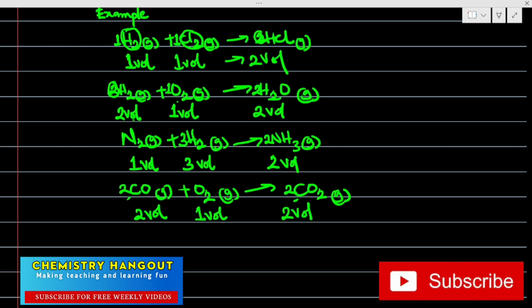And that's what your Gay-Lussac law is saying. When gases react, they do so in volumes which bear simple ratio to one another and to the volume of the product. So both reactants come together to give the product, and they bear simple ratio to the product too, provided that temperature and pressure are constant. This is what your Gay-Lussac law is saying.